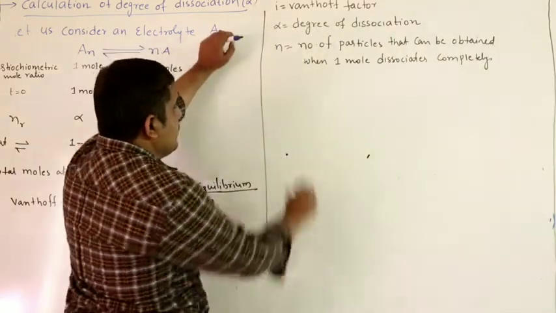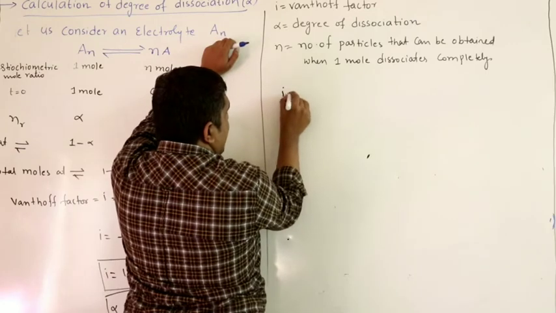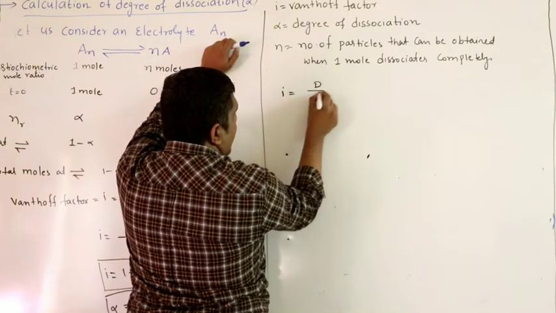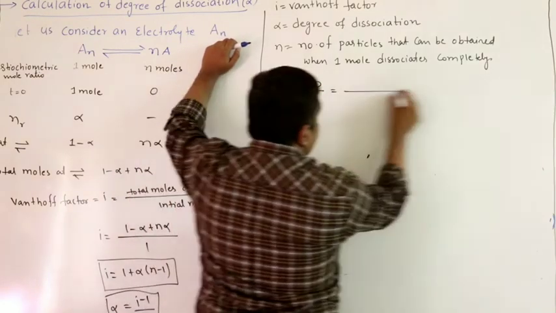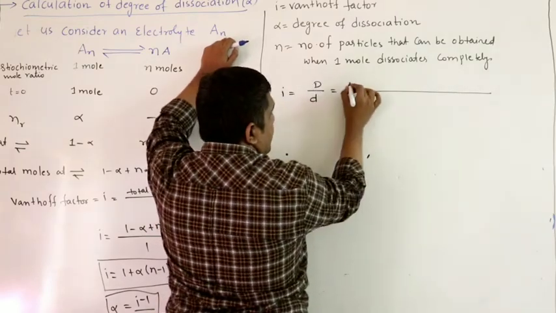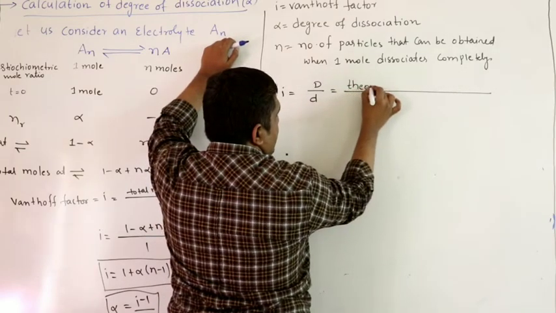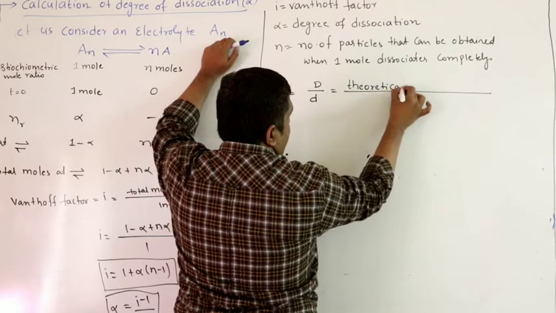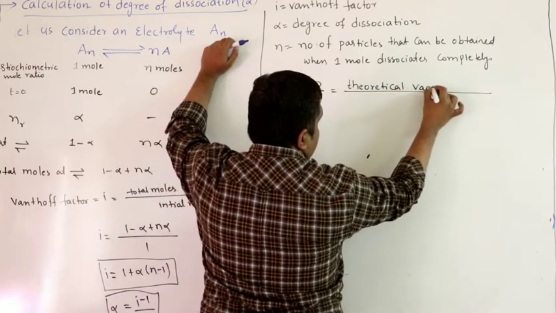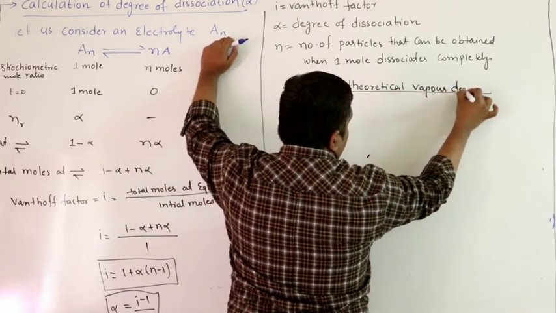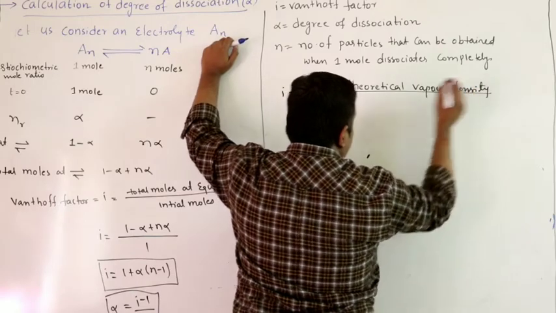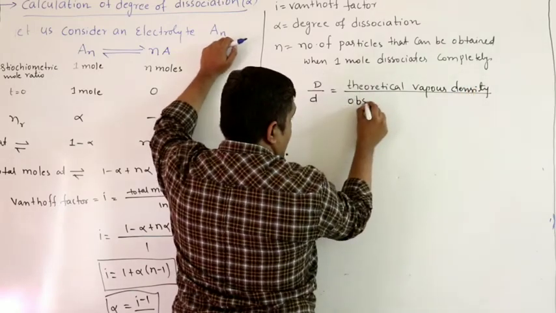Before that, the use of I: I is defined as capital D by small d. What is capital D? Theoretical vapor density. It is the ratio of these two. Small d is observed vapor density.